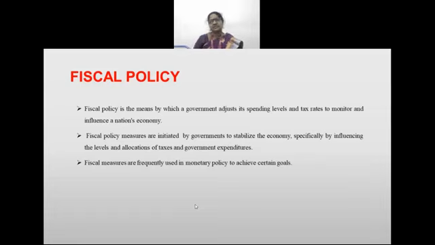The economic level has to be stabilized. It should not be one day up, another day down. Then people will get confused. The other nations, people abroad, and the persons who want to have trade with us will also get confused. So in order to maintain the same, sustainable economic level, the government must take these initiatives. Fiscal measures are frequently used in monetary policy to achieve certain goals. So the fiscal policy and monetary policy go side by side.